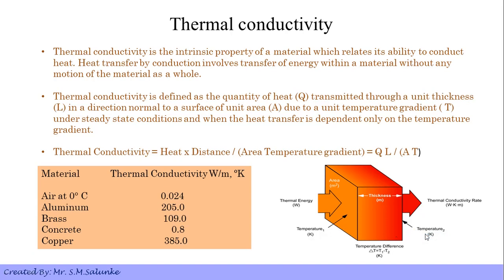This is temperature 1, this is temperature 2. Temperature 1 and temperature 2 give us the temperature gradient, that is the difference T1 minus T2, and using this we can calculate the thermal conductivity. This table shows the thermal conductivity of various materials ranging from air at 0 degree Celsius to copper.